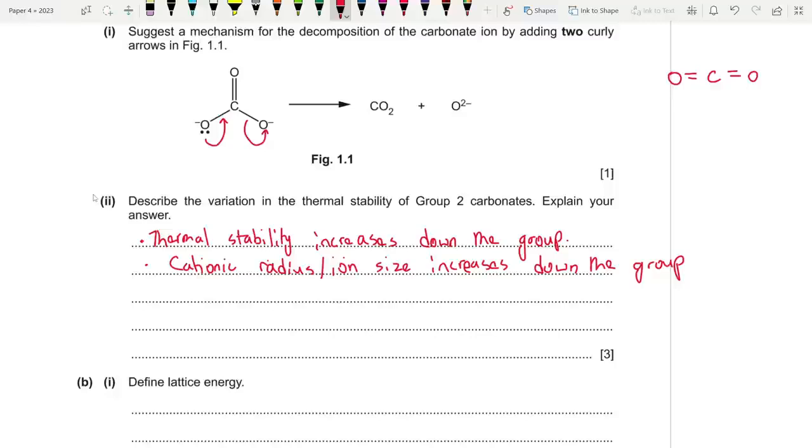Fine. And what else? Or you could say that the charge density, same point by the way, the charge density of the cation decreases, right? So ultimately there is less polarization of the anion, or less distortion.